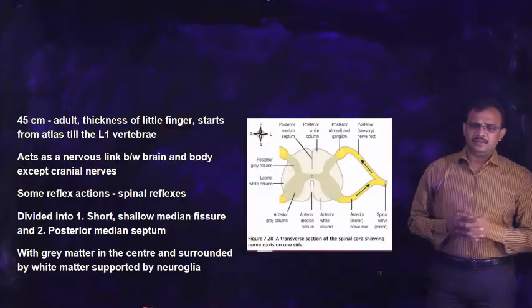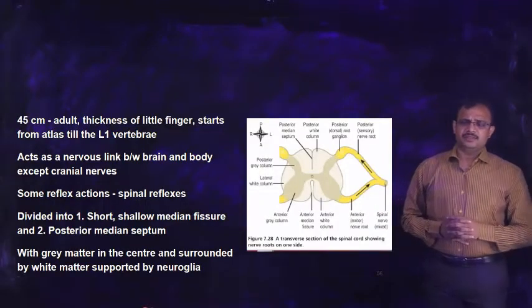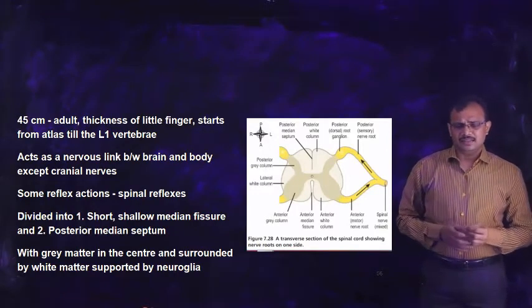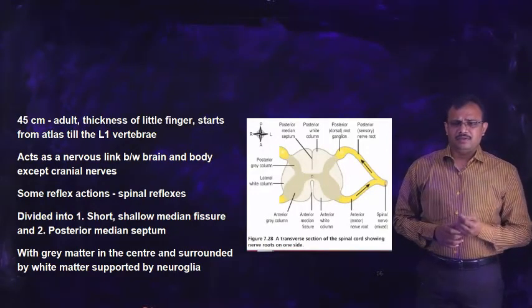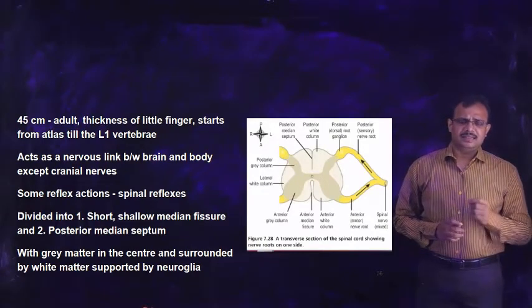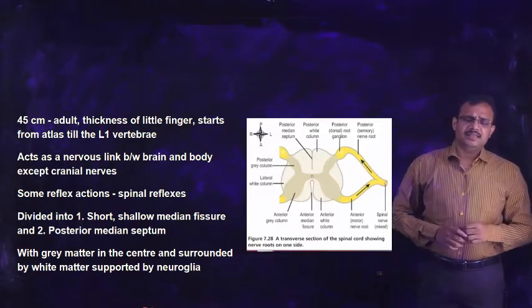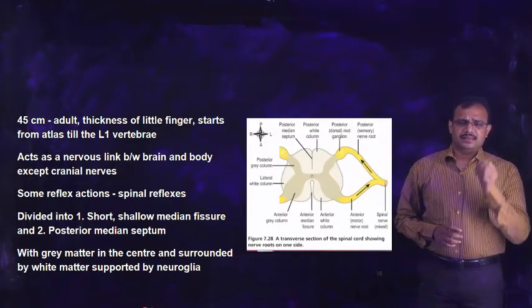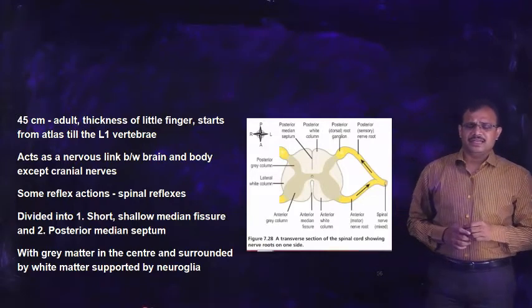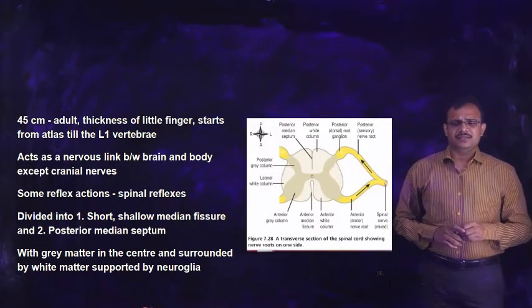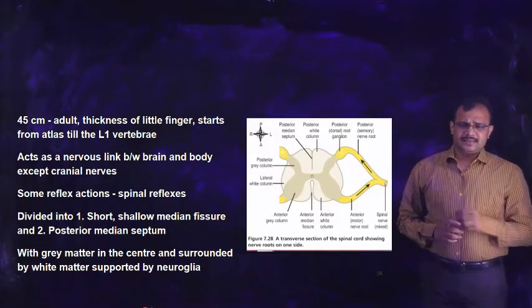We have seen that it grows up to 45 centimeters in length in adults, and the thickness is approximately that of a little finger. It starts from the atlas, the first cervical vertebra which we studied in the skeletal system. The first cervical vertebra is called the atlas, and the second is called the axis.